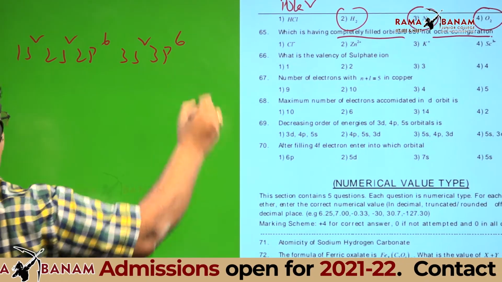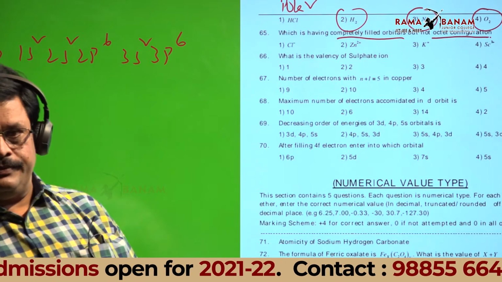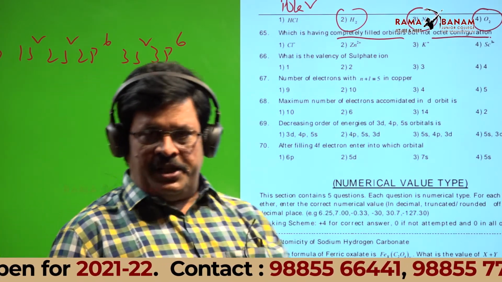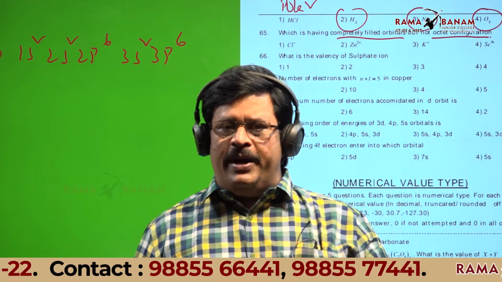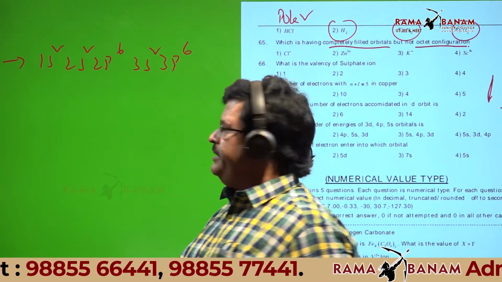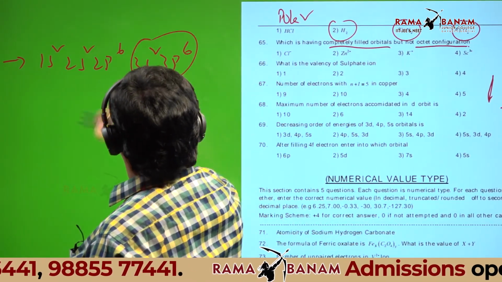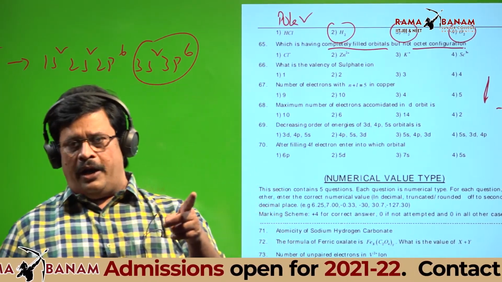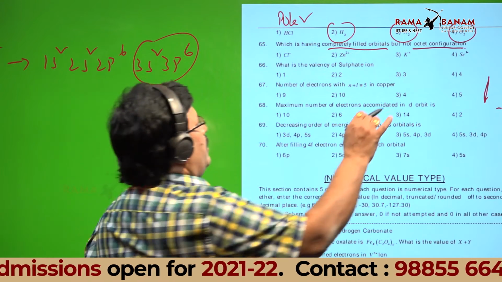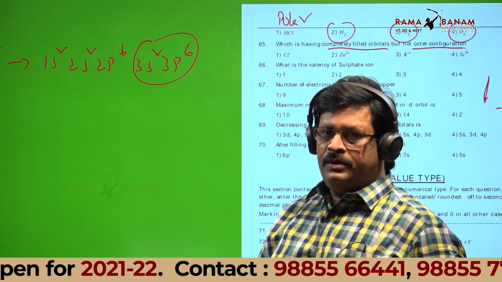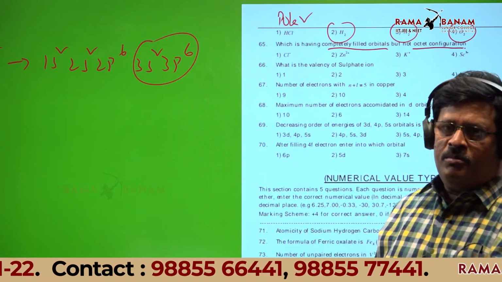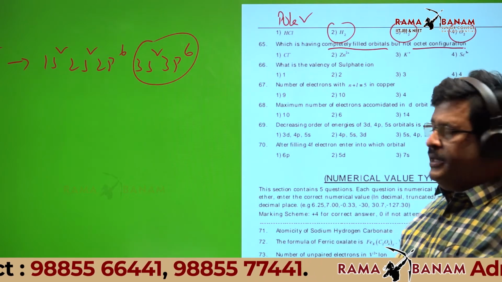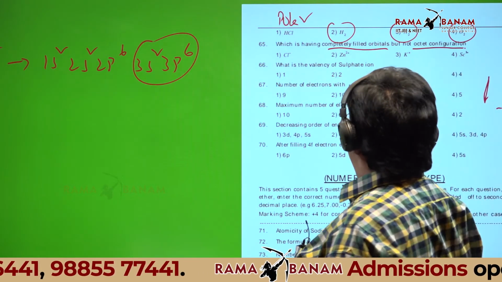Is it okay, students? Then this is completely filled, no doubt. How many electrons are there in the valence shell? 8. Is that octet or not an octet? Octet. So this is not the answer.